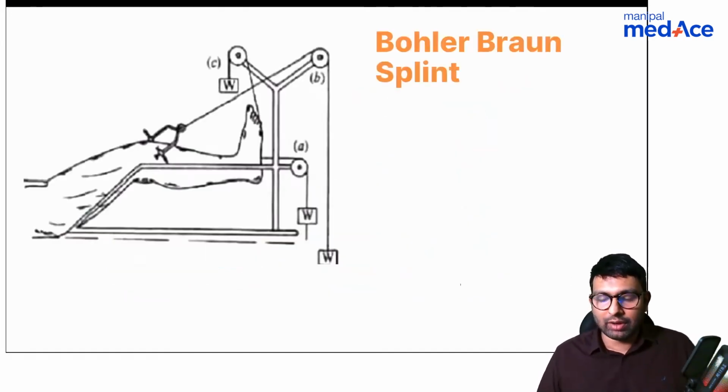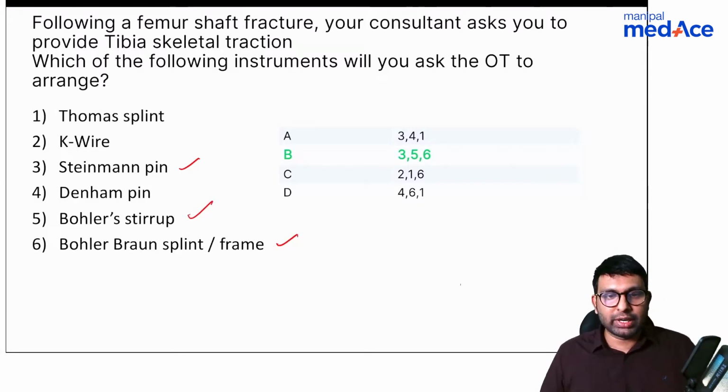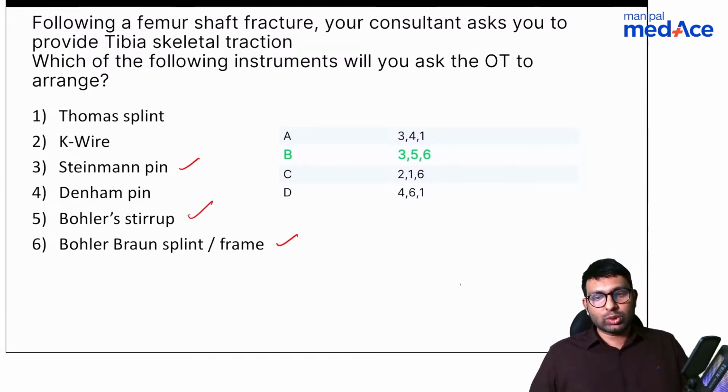So the options that we have here are Steinmann pin, Bohler stirrup and Bohler Braun splint or frame. Okay, so this was the answer. Most of you got it right. Okay, it is 3, 5, 6.